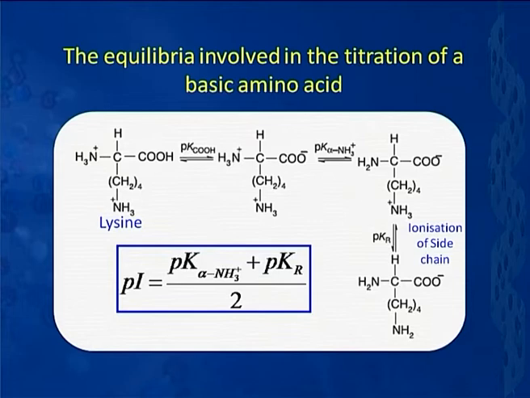So, to understand the acid base behavior, we need to look at the titration curves of different kinds of amino acids, and then accordingly we work out what is the pI value or the isoelectric point. Okay. Now, having learnt what the isoelectric point is, how we compute it, and what is the basis of that for different kinds of amino acids, let us look at one of the applications of this isoelectric point, and that application happens to be a process called electrophoresis.